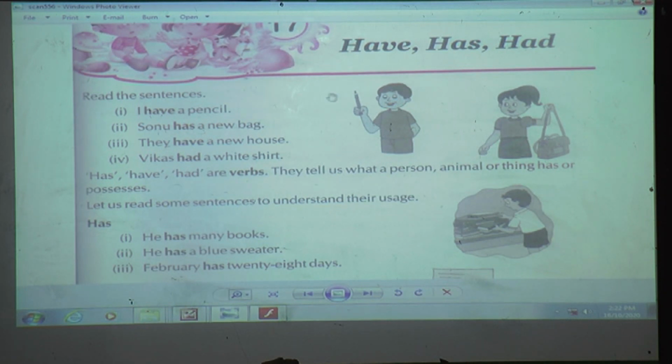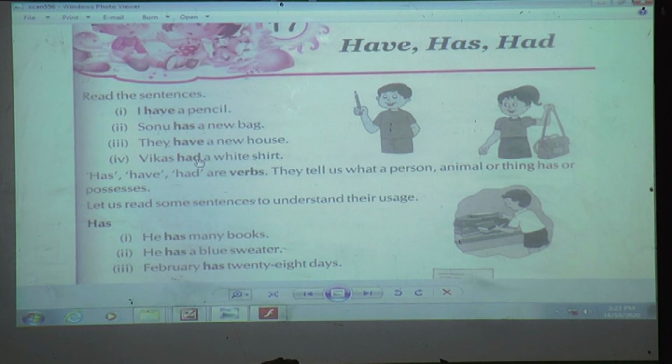Yes, exactly, this pencil belongs to this boy. And now you can see the image of this girl. She has one bag, so that bag belongs to her. So whatever thing a person possesses or is having, the verbs we use are have, has and had.